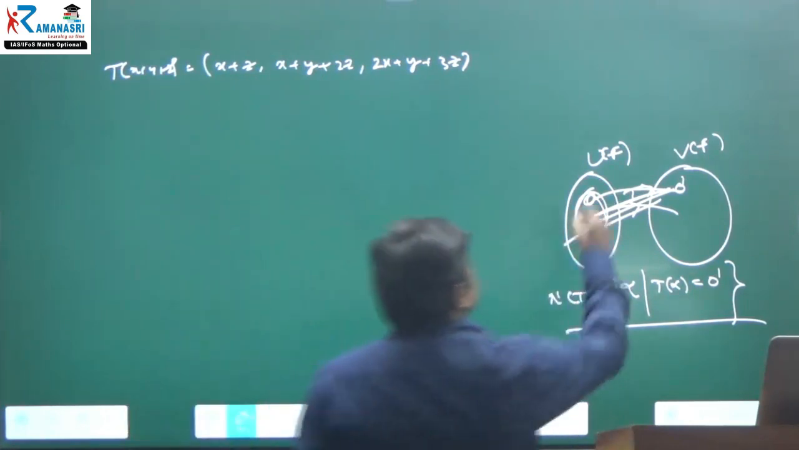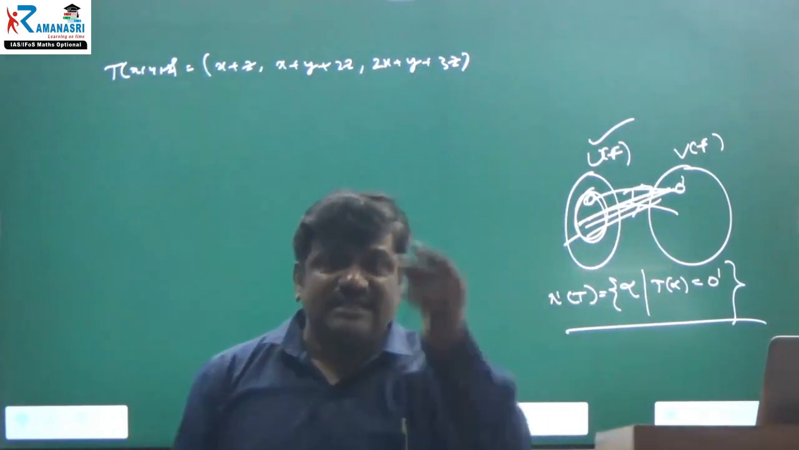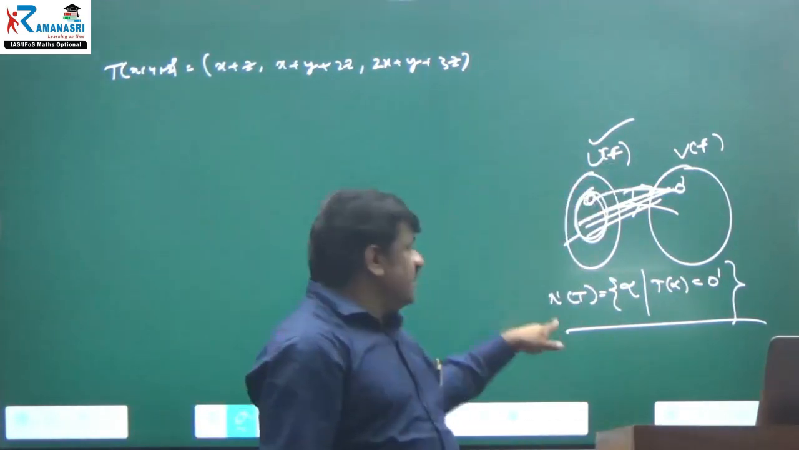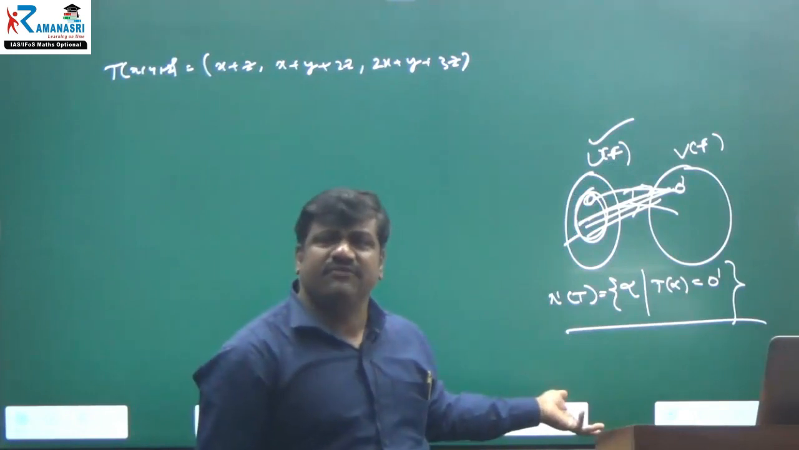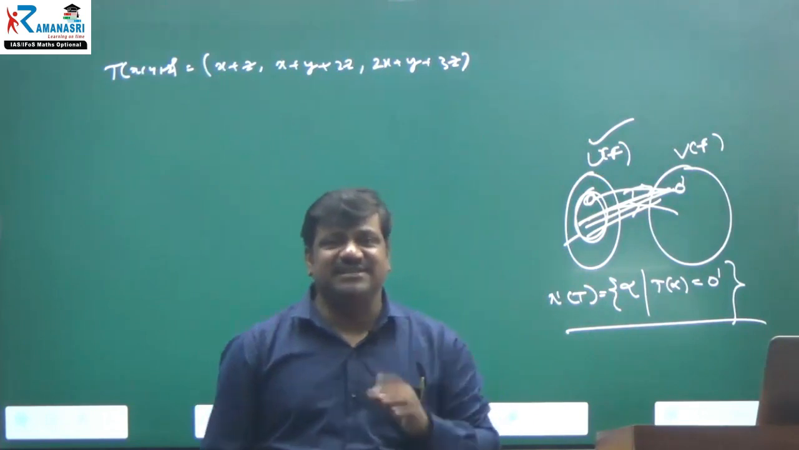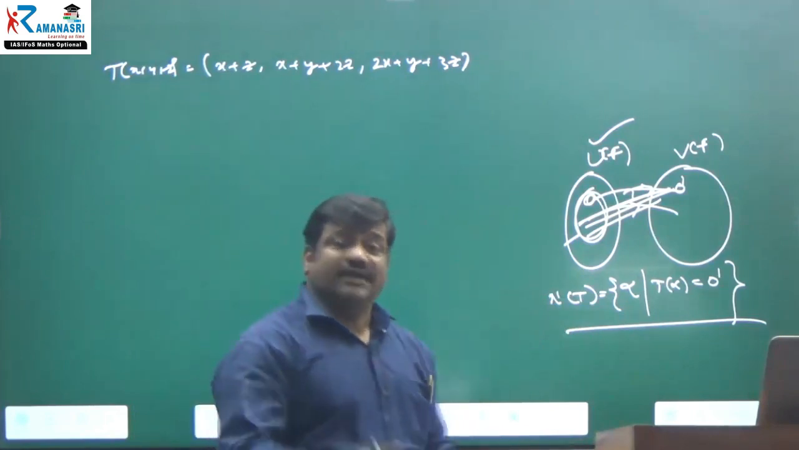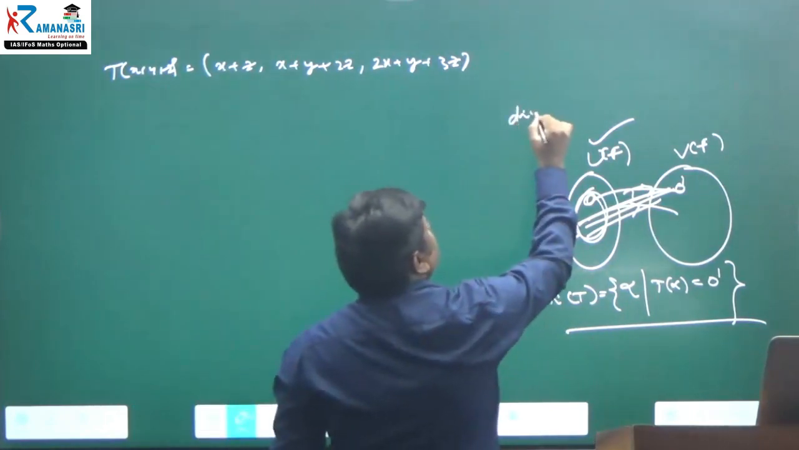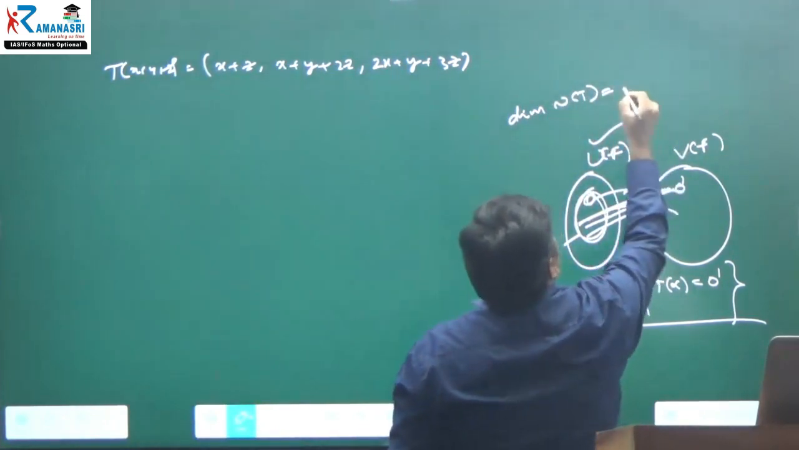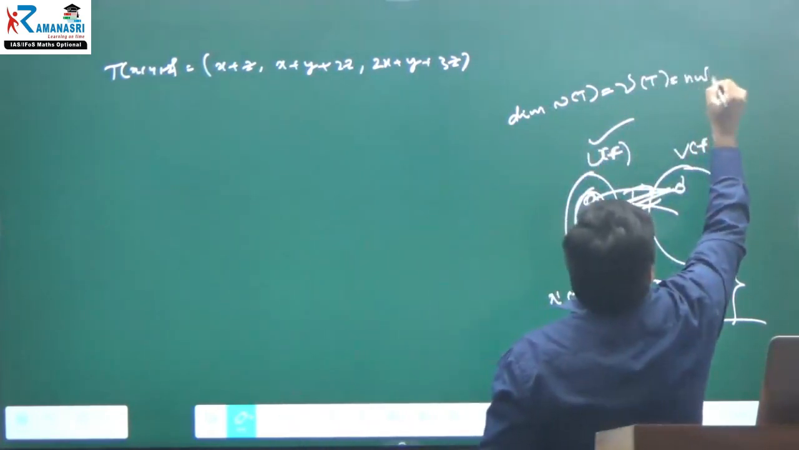And if it is an FDVS, one more thing: the null space is always a subspace. And if the domain is an FDVS, then the null space is also an FDVS only. FDVS means finite dimensional vector space. Since the null space is finite dimensional, you are able to find its dimension. That dimension of the null space, dimension of N of T, we call nu of T. This is only what we call nullity. That's it, nothing else.